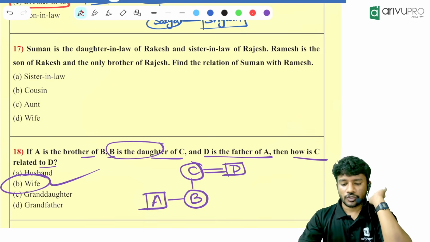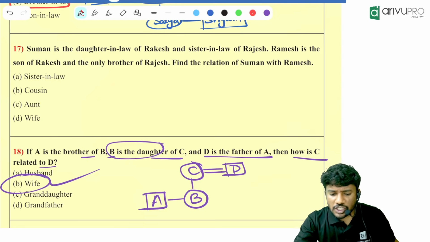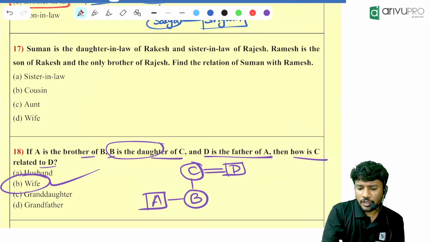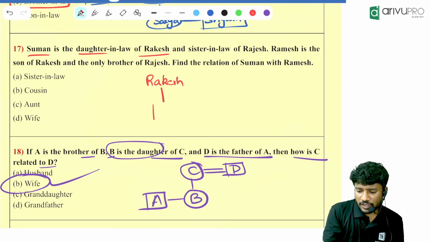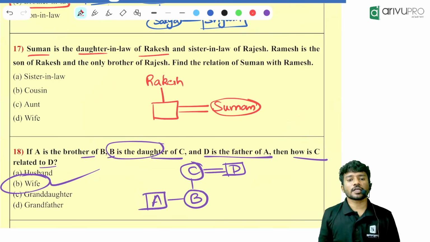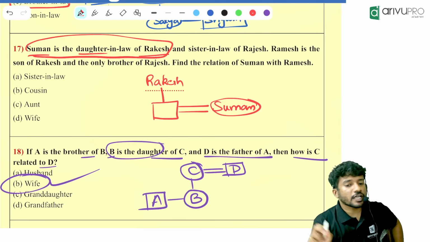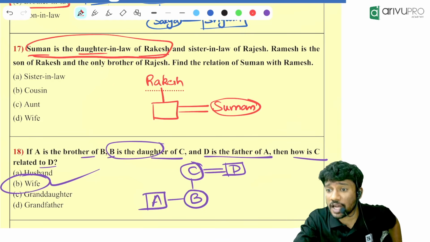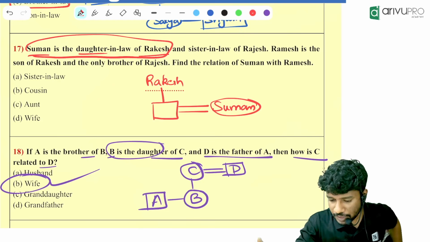Solve it. Suman is the daughter-in-law of Rakesh and sister-in-law of Rajesh. Okay, people? What is given? Suman is the daughter-in-law of Rakesh. So if Rakesh is there, Rakesh is having a son and that son is having a wife. Her name is what? Suman. Daughter-in-law of Rakesh means Rakesh has a son and that son has a wife named as what? Suman. That is the reason.